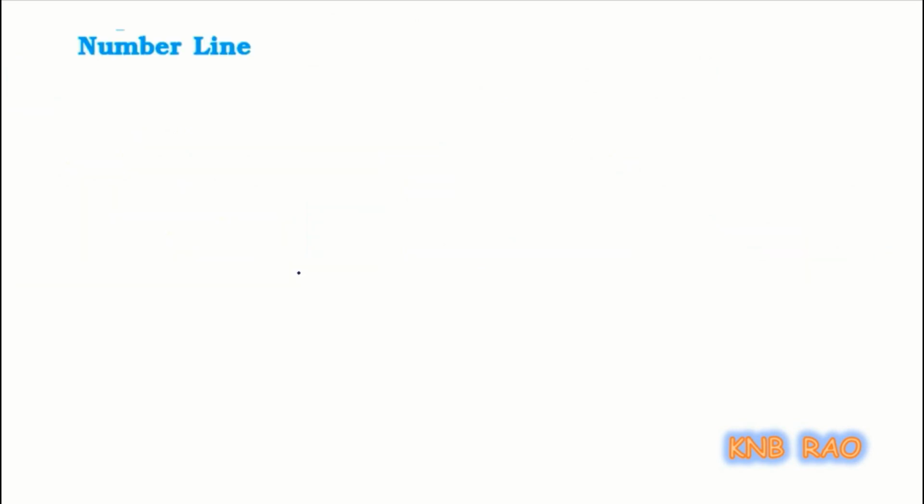Students, you know, a line is nothing but a collection of points with the property of straightness.